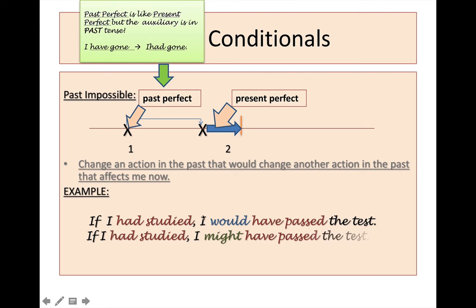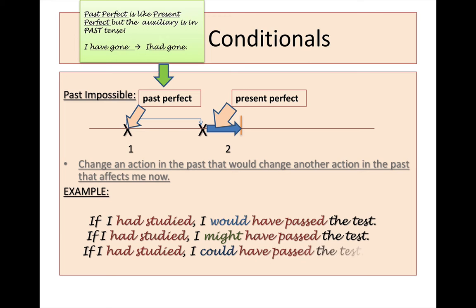In the second idea, we can say the same thing, but I can be less certain. I said if I had studied, I might have passed the test. This means I didn't study, but if I had, there was a small chance that I pass the test. And the last one, using the word could, doesn't talk about intention at all. It talks about the possibility, the ability that I had. So I'm telling you that if I had studied, but I didn't, I had the ability to pass the test, but I didn't. Okay, so this is just as we say in French, à titre d'exemple.